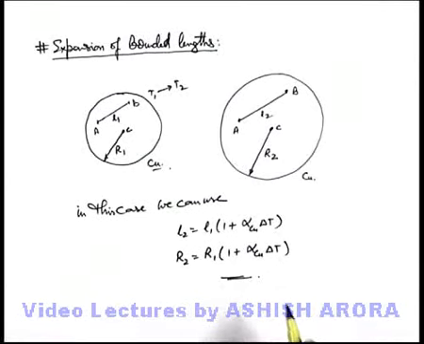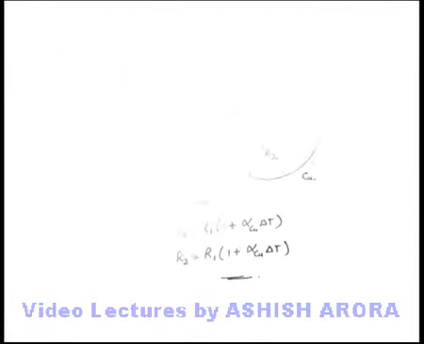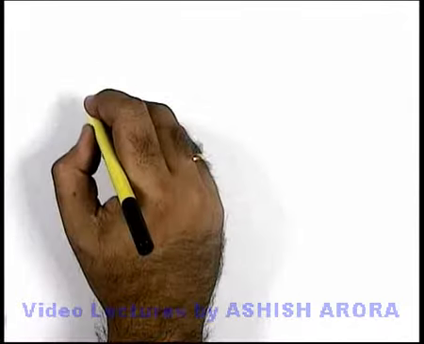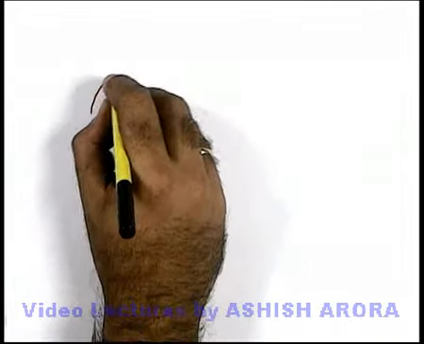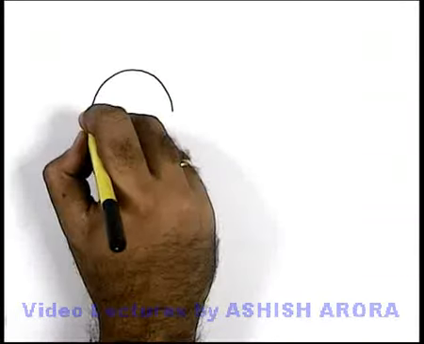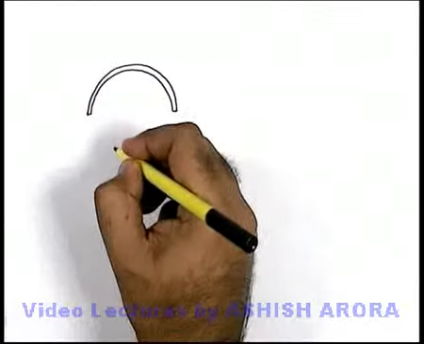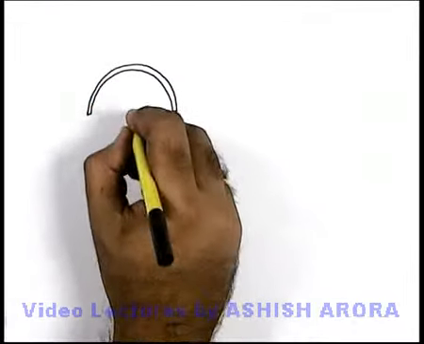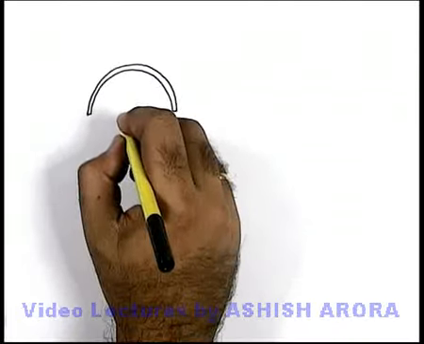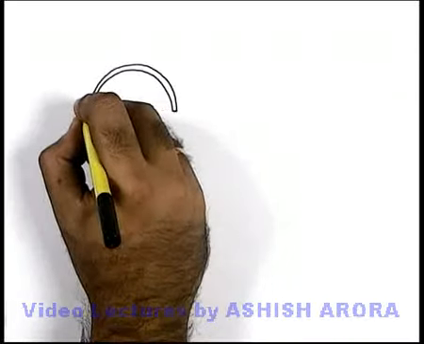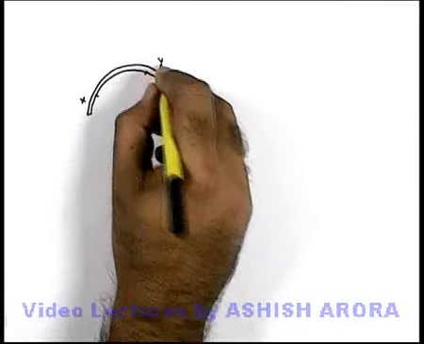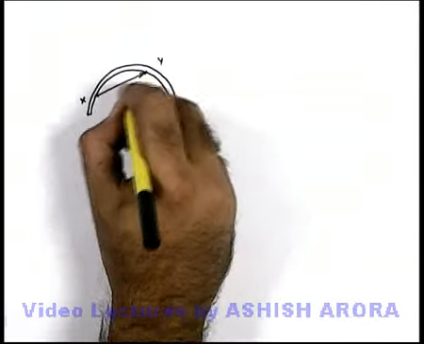For bounded lengths, let's have one more example. Let's discuss one similar application on bounded length expansion, say if we are having a half ring. Say this is the center of this half ring, and on the ring we consider 2 points X and Y which are at a separation L1.